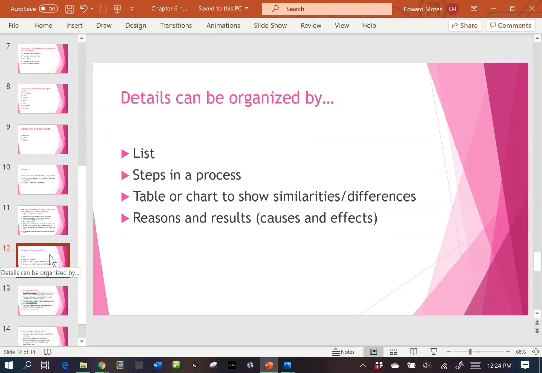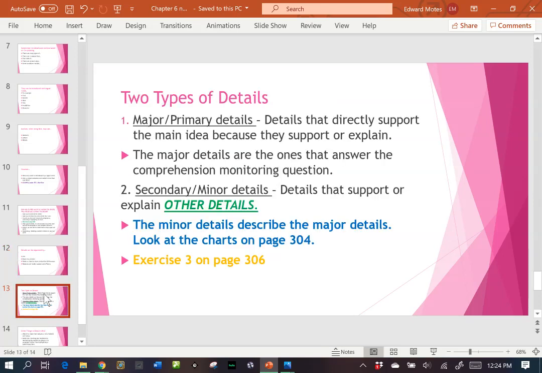So details can be organized as a list, like we saw there with the bulleted points, steps in a process, like a recipe, table or chart to show similarities and differences, and then reasons and results, the causes and effects. Then there are two types of details.